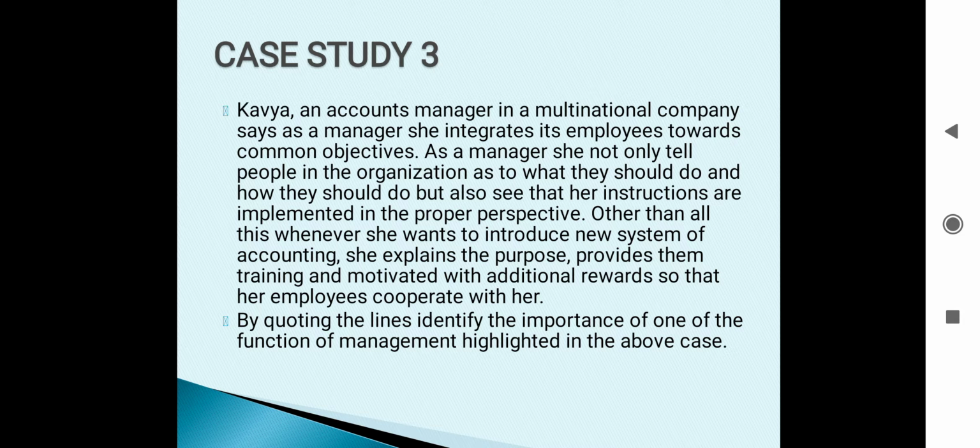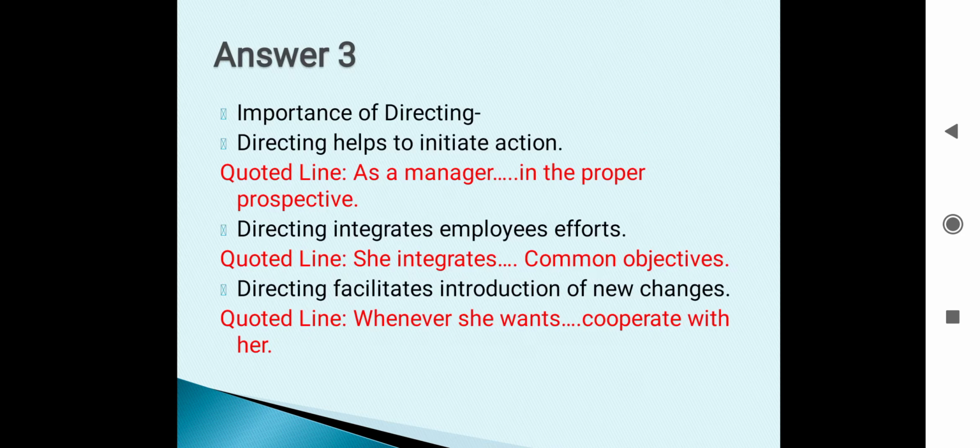We are getting some hints for the answer. The first line itself is saying that as a manager, she integrates its employees towards common objectives. So this point of importance is of the directing function. So here we have to highlight the importance of directing. See how to write answer? See. So importance of directing we are going to write.